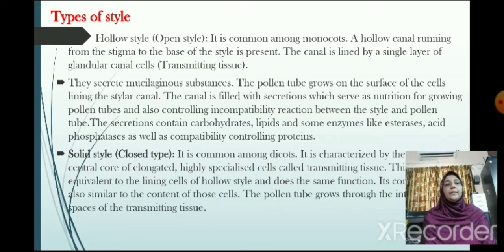Solid style is the next type. It is of the closed type. It is common among dicots. It is characterized by the presence of a central core of elongated, highly specialized cells called transmitting tissue. This is equivalent to the lining cells of the hollow style and does the same function. Its contents are also similar to the contents of those cells. The pollen tube grows through the intercellular spaces of the transmitting tissue.